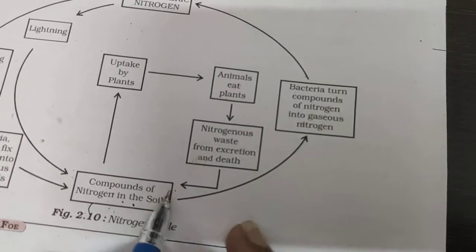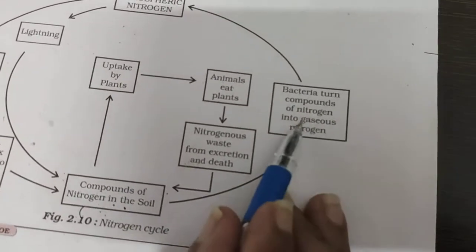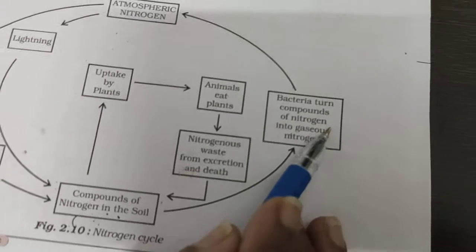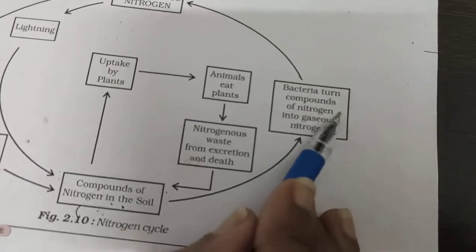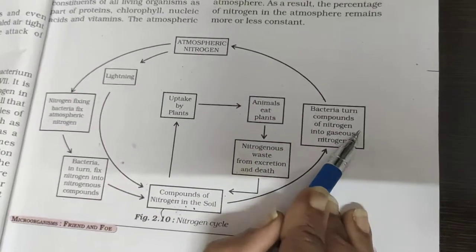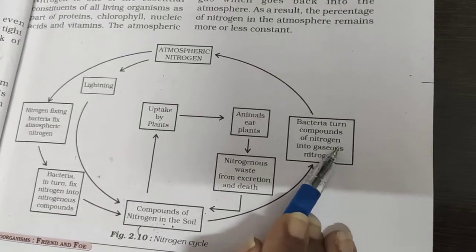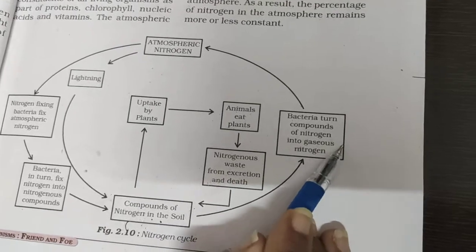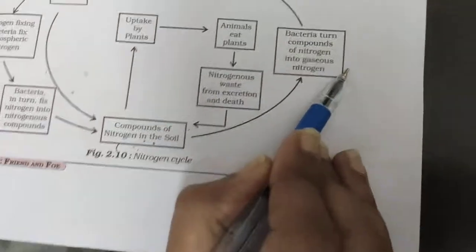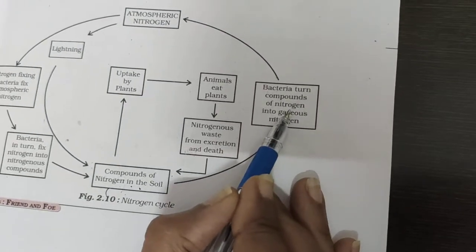With the process of ammonification, a few ammonium salts are formed in the soil. Then this ammonium salt is converted into nitrites by Nitrosomonas bacteria, and then nitrites are converted into nitrates by Nitrobacter. So Nitrosomonas bacteria as well as Nitrobacter are responsible for converting ammonium salt into nitrites, then to nitrates. After that, these nitrates formed in the soil are once again absorbed by the plants, and this process is known as nitrification.